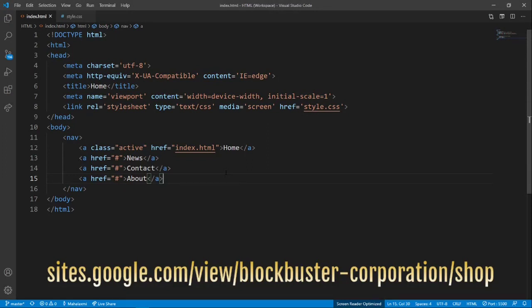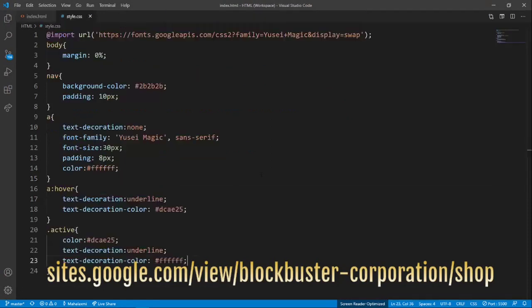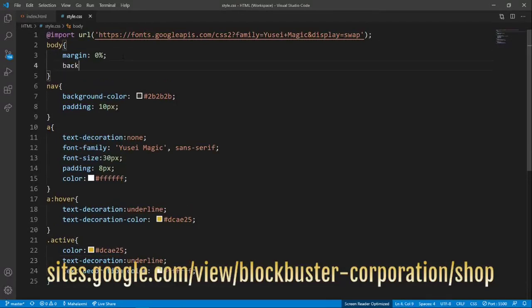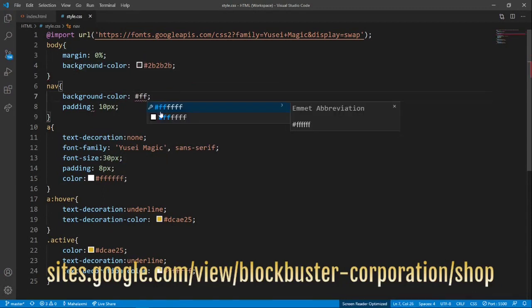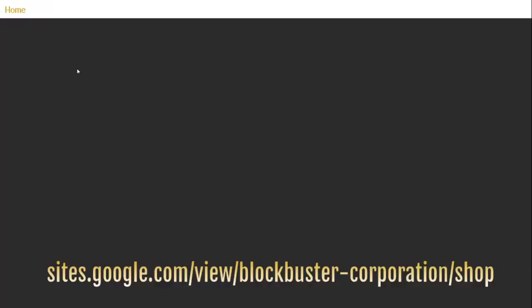Okay, so what we're going to do is we're not going to mess with this. We're going to mess with this. This is going to change the background color of the page. Do something like so, the black. So this becomes white. It's kind of like a dark mode thing.